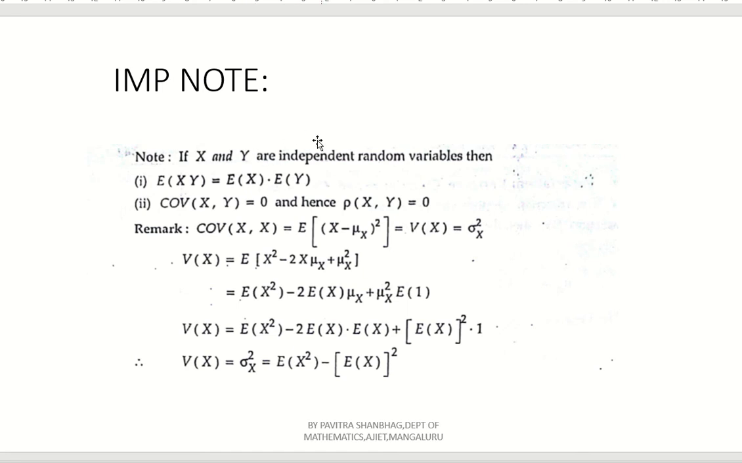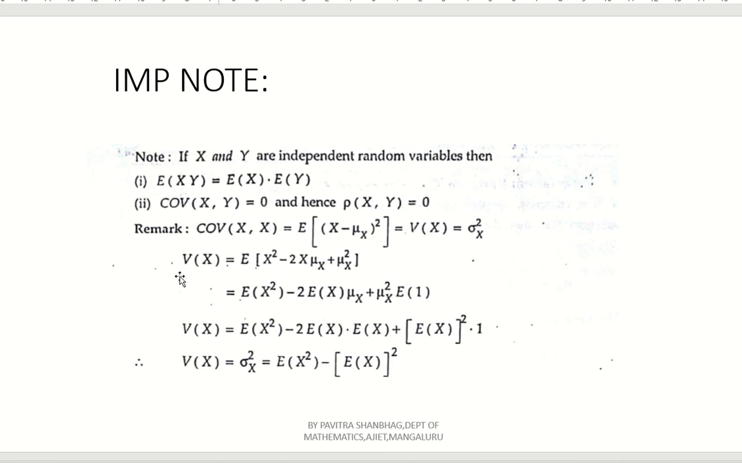Independent, be careful here. We have already given the independent definition, that is f of xi yj is nothing but f of xi into g of yj. Now suppose it is independent random variables, then E of xy is nothing but E of x into E of y. That is, expectation of the product xy is nothing but expectation of x into expectation of y. Second condition, covariance of x comma y is 0. So what is rho of x comma y? This is also 0, because 0 by any quantity is 0, right?